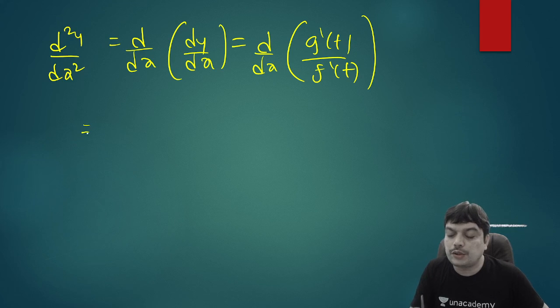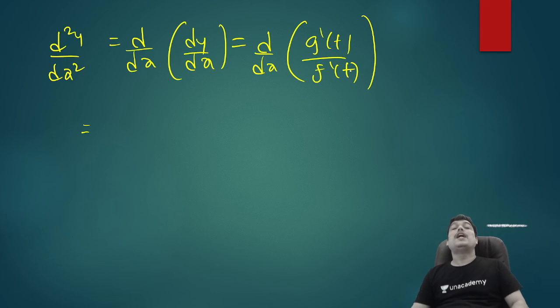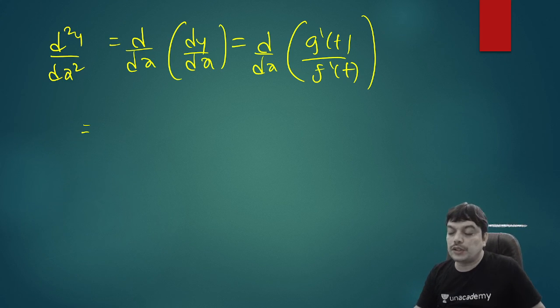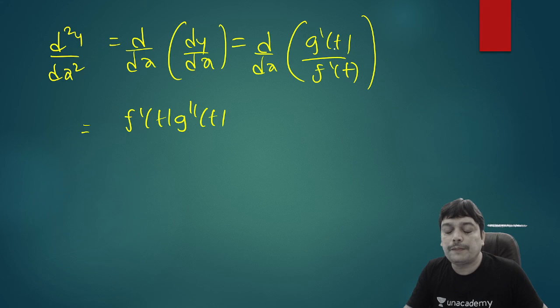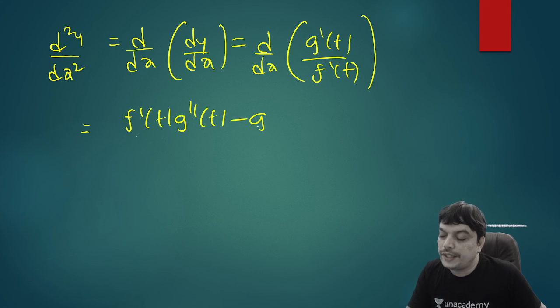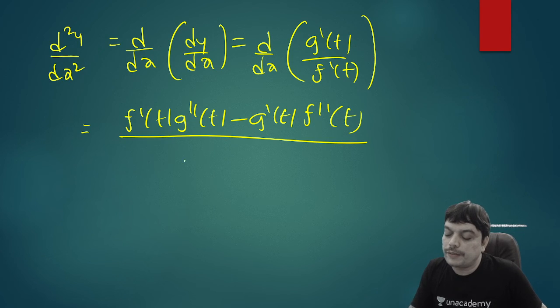So first thing that you need to do is, because it's a division of two functions, apply quotient rule. How do we apply quotient rule? V du by dx, that is denominator into derivative of numerator, g double dash t. So already g dash t represents single derivative. One more time, if you differentiate, it becomes double derivative. So denominator into derivative of numerator minus numerator into derivative of denominator, f double dash of t, by square of denominator.